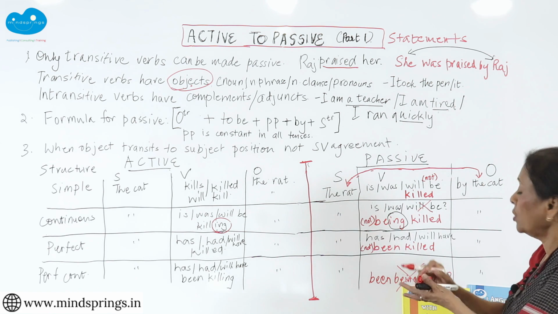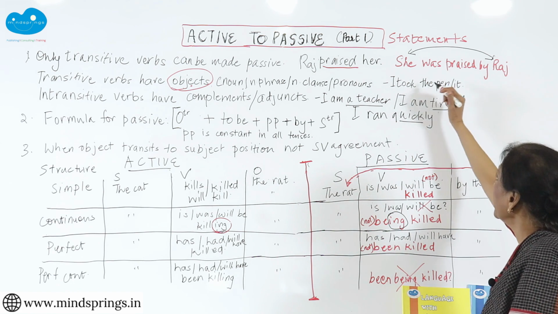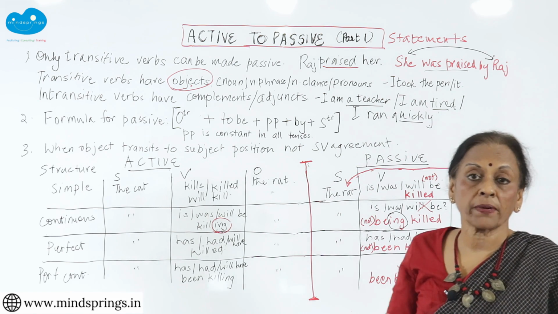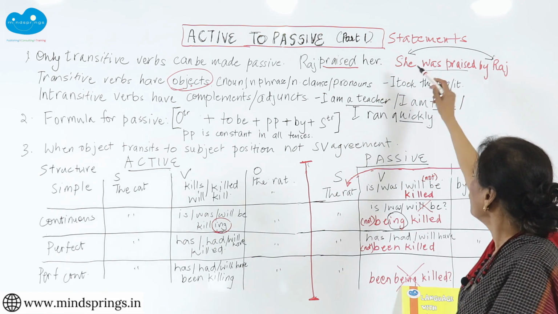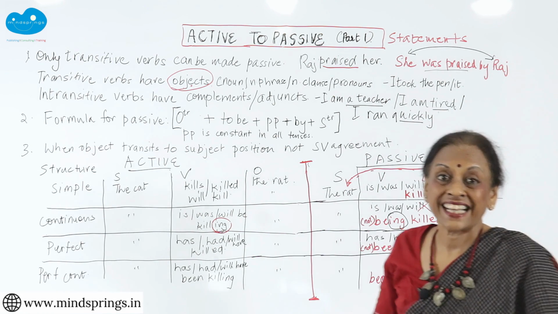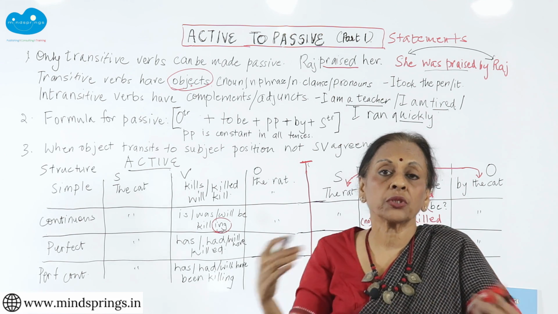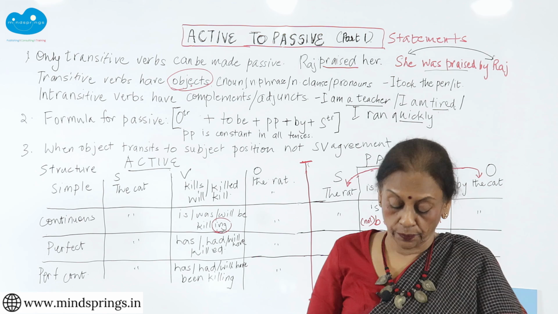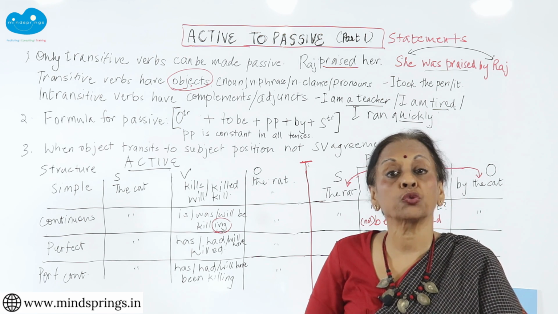Transitive verbs can be changed into the passive. So, here you go. She was praised by Raj. See, we put it into the passive. What have we done? We have moved the subject and object places. They have transited. What is the meaning of transit? You know what a transit train is, don't you? Which takes you from one place to another.